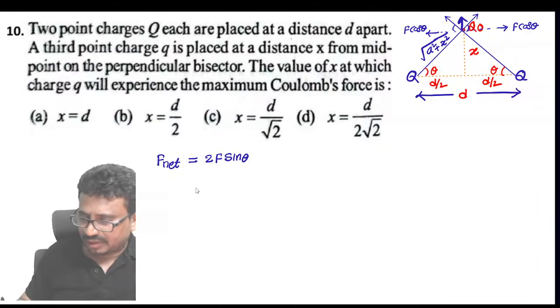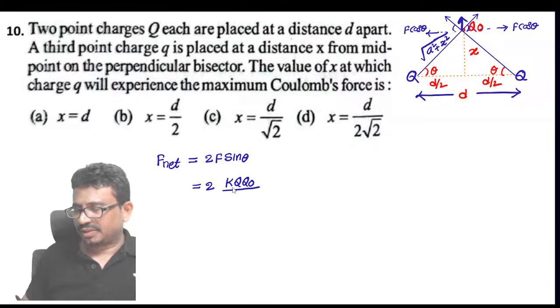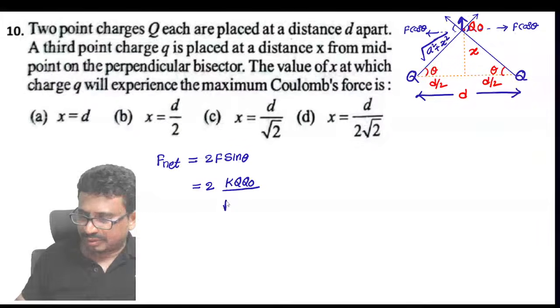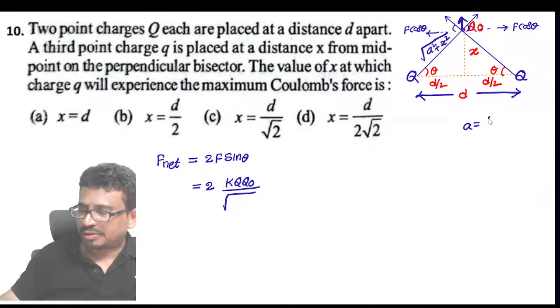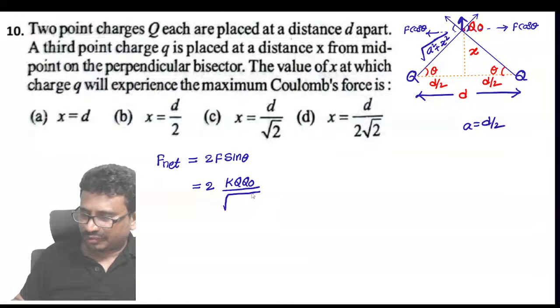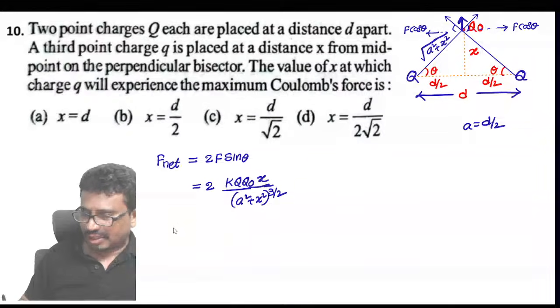2F sine theta. And it should be equal to 2 into F, which is KQ naught by root of A square plus X square whole square, then no root. And I can write it as sine theta also will come, then it will come to be a x by, opposite by hypotenuse, that is a square plus x square power 3 by 2. And this is the net force.